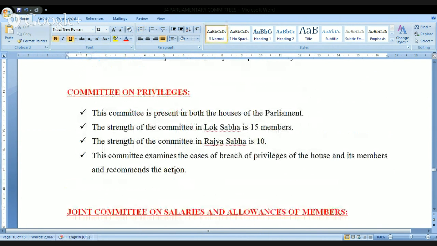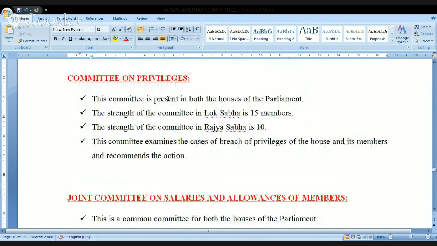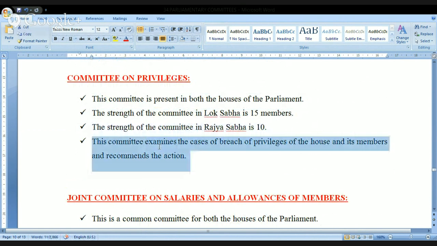Next one, there is a committee called the Committee on Privileges. It is present in both Lok Sabha and Rajya Sabha. In Lok Sabha, the strength is 15. In Rajya Sabha, it is 10. Look at this. The committee examines the cases of breach of privileges of the House and its members and recommends the action. Sometimes, see what happens. There are so many privileges that are given to the members of the parliament. Whenever these privileges are violated, they can give a complaint to the Committee on Privileges. They will look into the issue and they will recommend action against the concerned person.